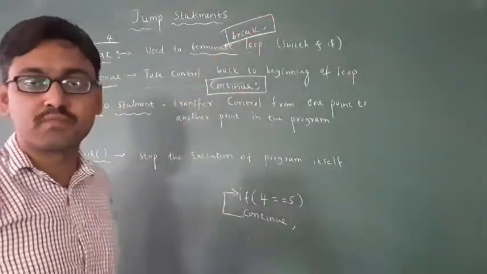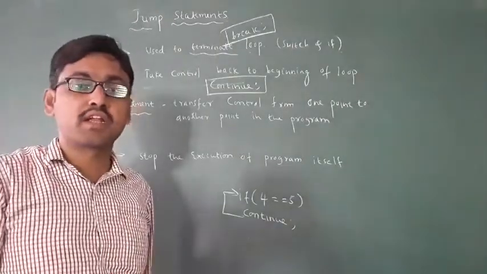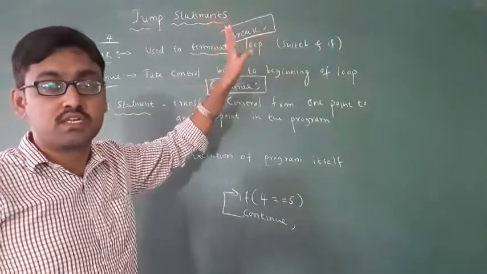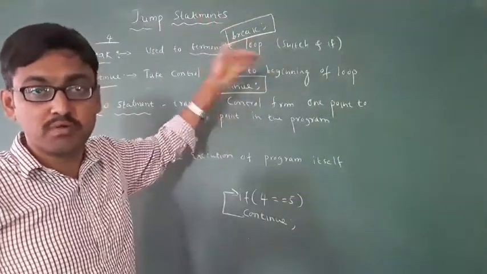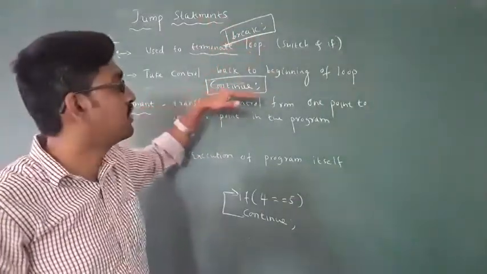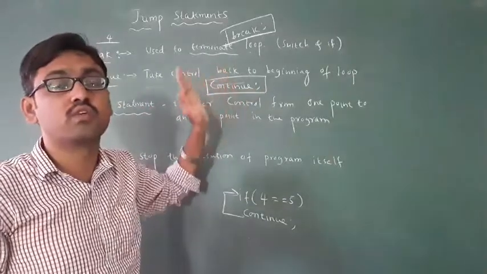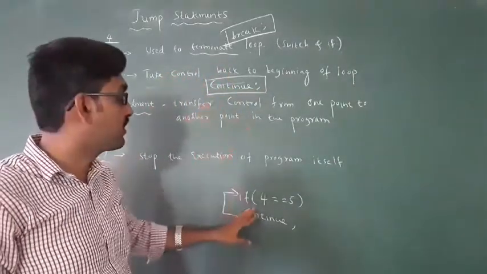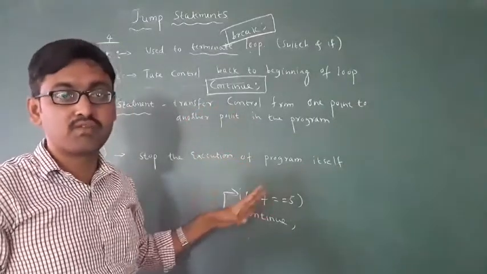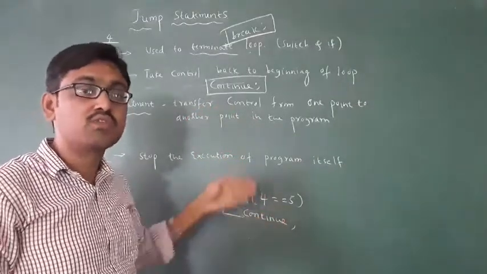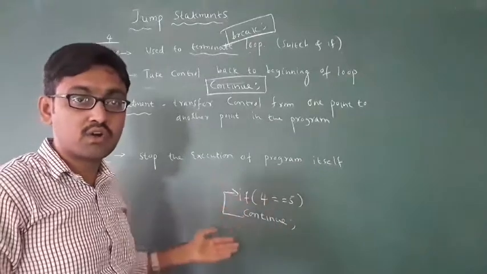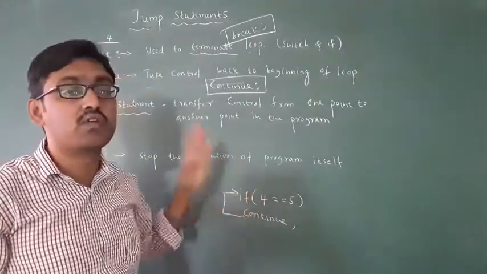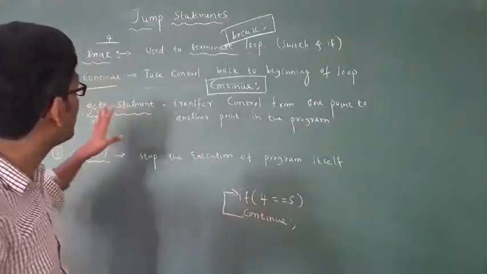Syntax means rules. In a program, always you have to write break in small letters, with a semicolon. If you write this, it terminates the loop. Then what is the use of continue? It is used to continue the loop. Even if any statement fails, it continues the loop. It takes the control, the cursor, to the beginning of the loop. That is the use of continue.